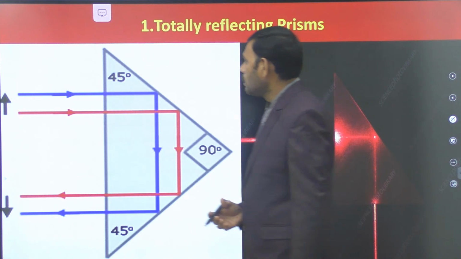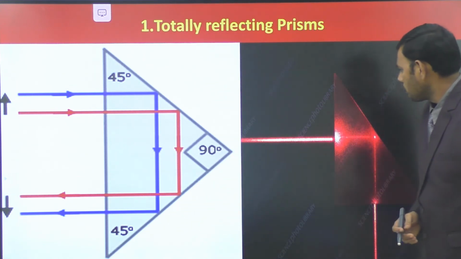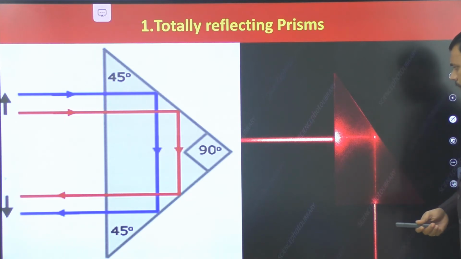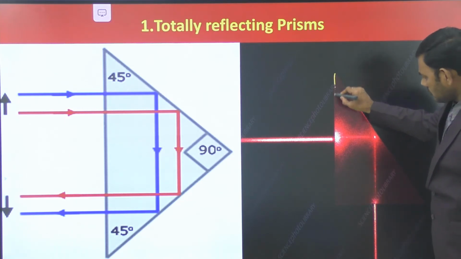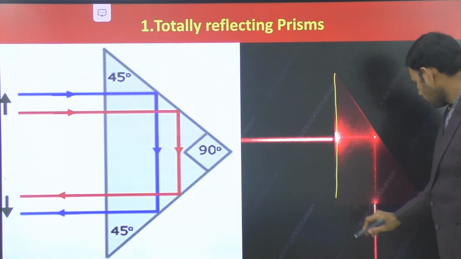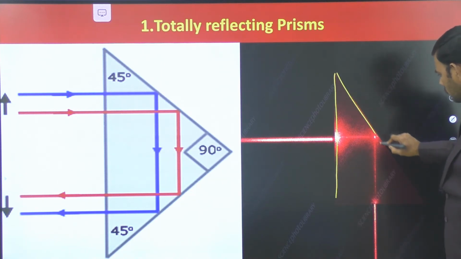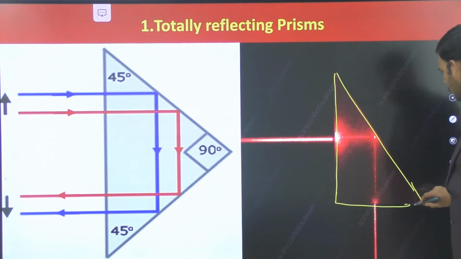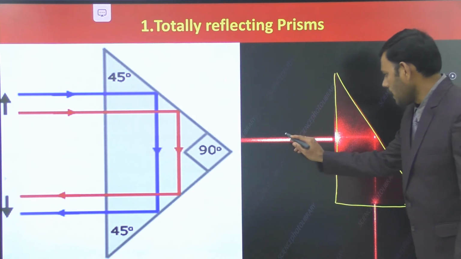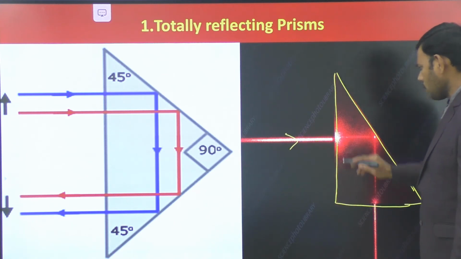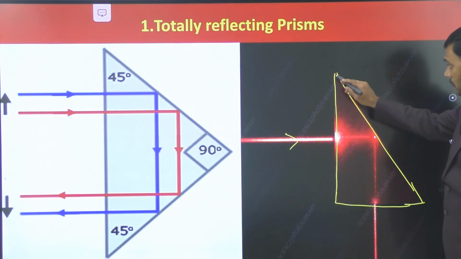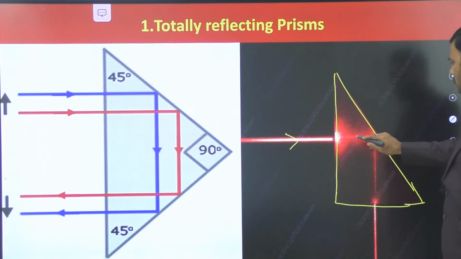So let us move on to one more application, the totally reflecting prism. Here is the animation or image which you are observing, and this is the prism, students. This is the surface of the prism. So let this be a prism. This is the incident light ray traveling along the normal. So angle of incidence is 0, angle of refraction is 0. So the incident light ray at this interface moves without any deviation.